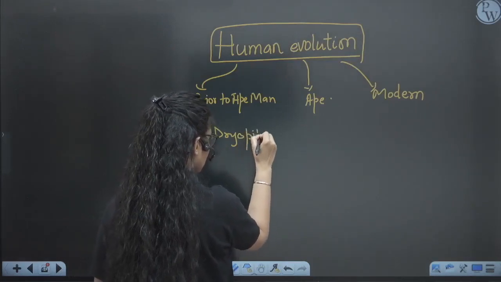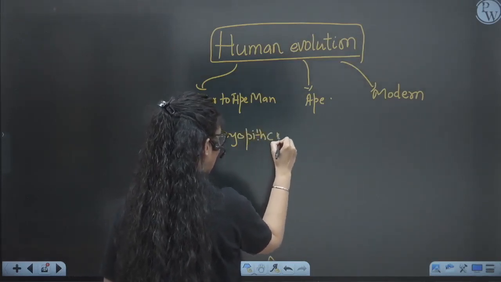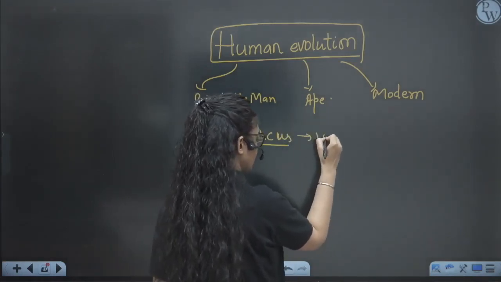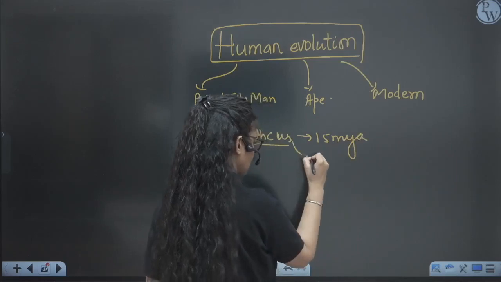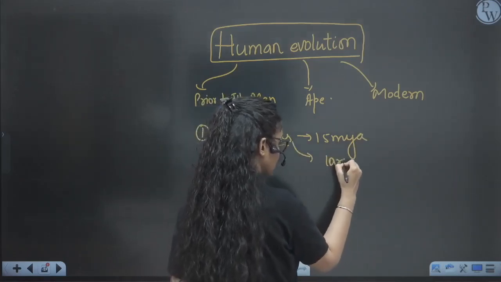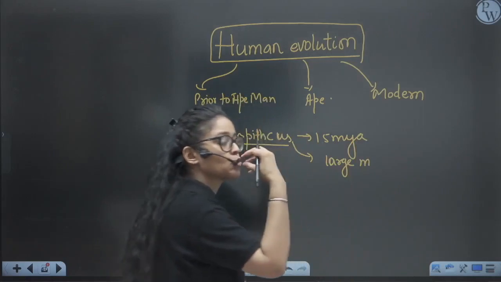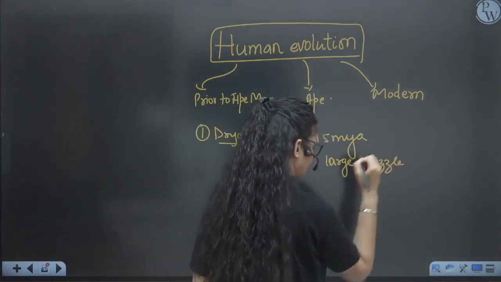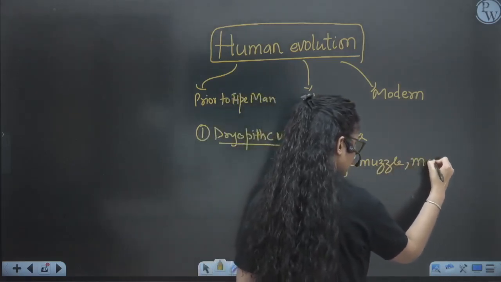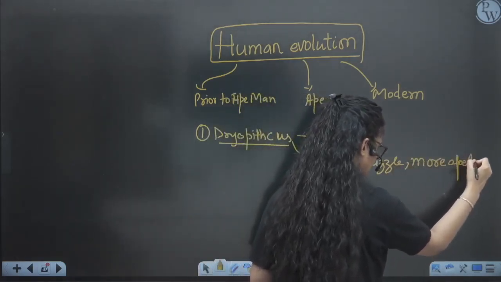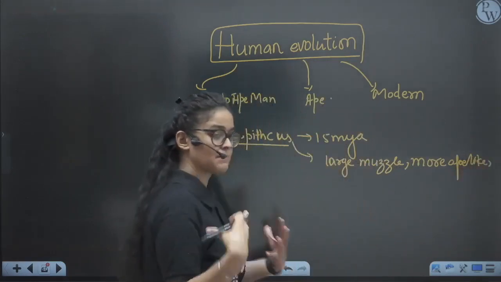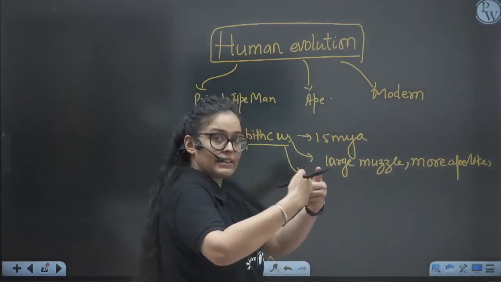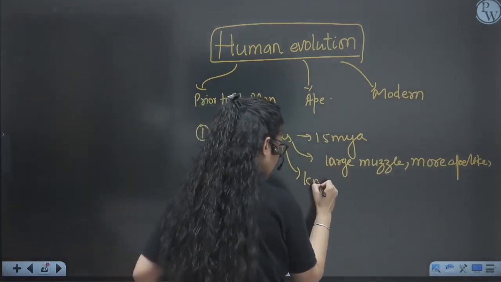Dryopithecus. Dryopithecus is more ape-like. They were existing 15 million years ago, and they had a large muzzle. Muzzle means a protruded face, like animals, right? So they had a protruded mouth like an ape. They are more ape-like. They have long arms in comparison to legs, right? And they are knuckle walkers, walking on their knuckles.